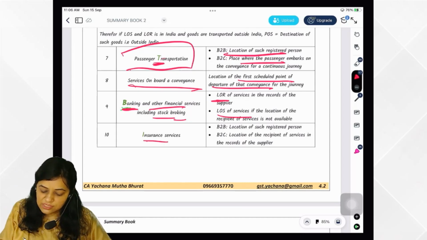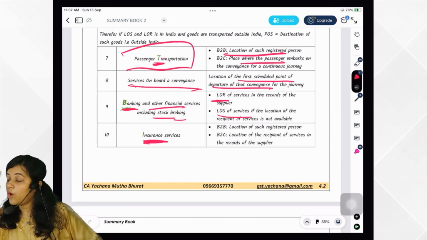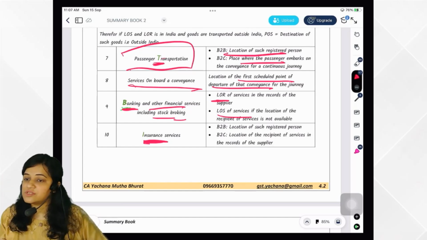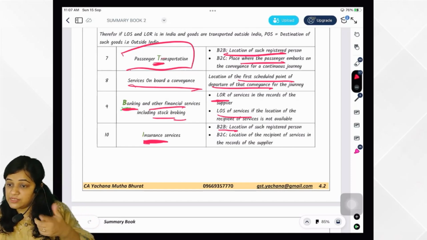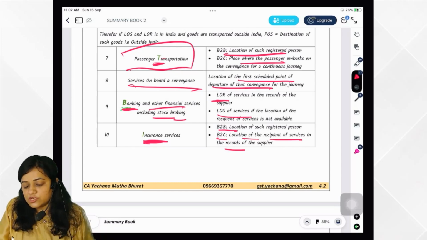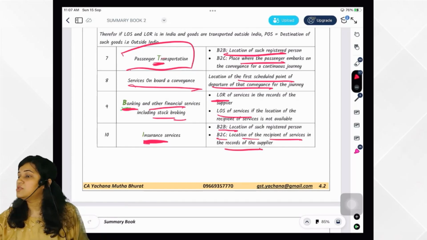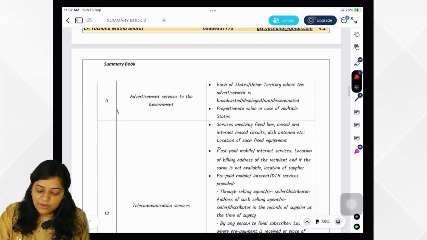Then insurance services, B2C. If it is provided to a registered person, then location of such person. If it is provided to other persons, then also location of recipient. Why? Because in insurance service, as I have told you, they will always have your address. Then advertisement to government.